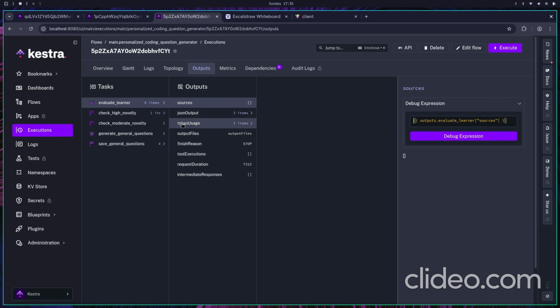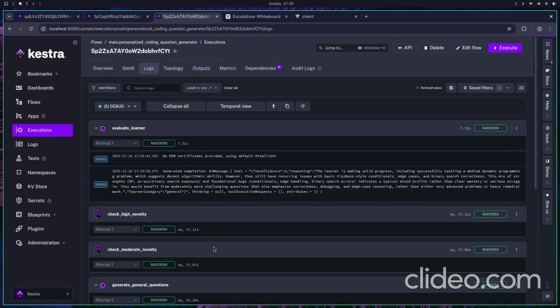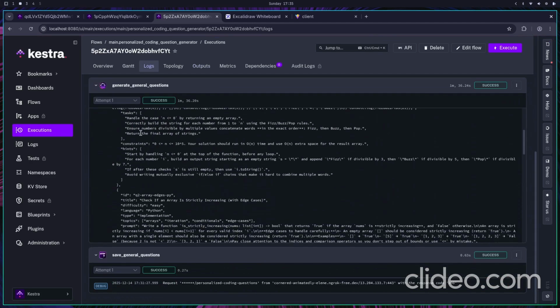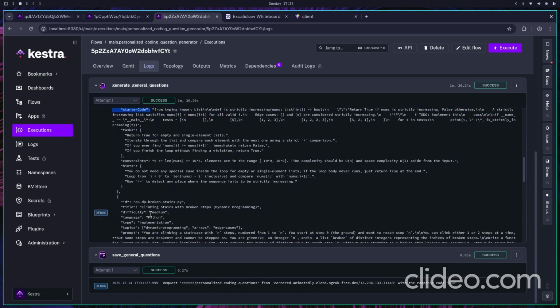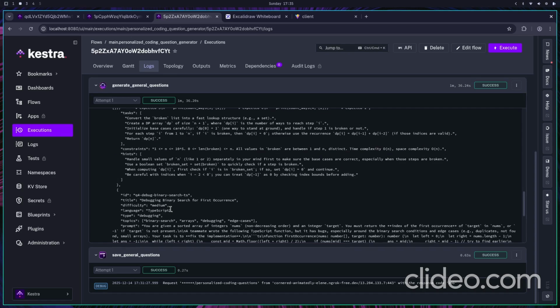Let's look at the outputs, where the evaluate learner output looks the same here, and the logs show us that the specific coding questions are generated as JSON and fed back to the Convex database via HTTP actions.